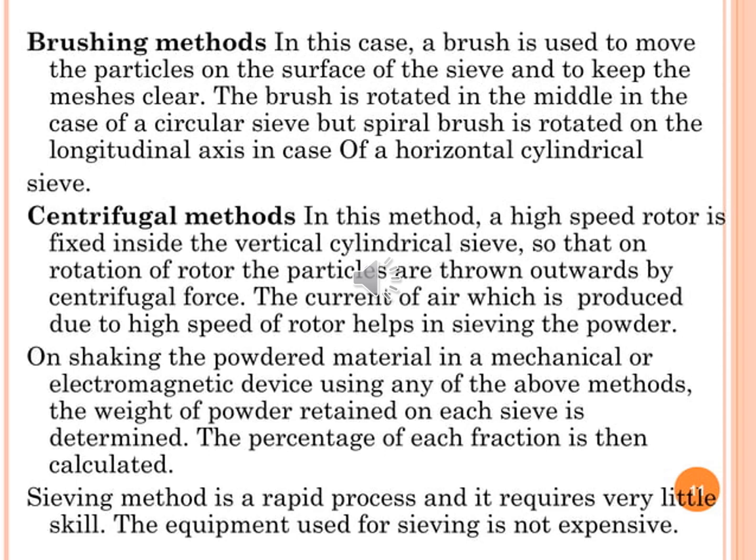On shaking the powdered material in a mechanical or electromagnetic device using any of the above methods, the weight of powder retained on each sieve is determined. The percentage of each fraction is then calculated. Sieving method is a rapid process and it requires very little skill. The equipment used for sieving is not expensive.